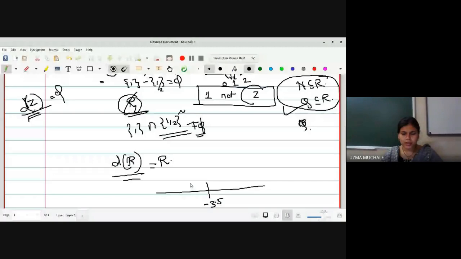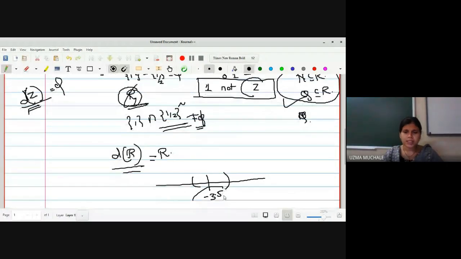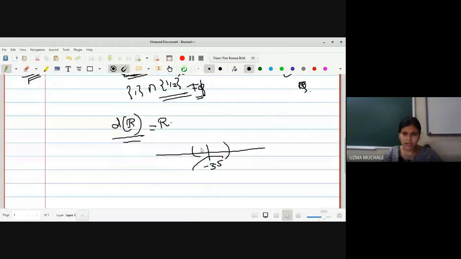For that, what do we have to consider? We have to consider an open interval, and then check whether there is another point except minus 3.5. Except minus 3.5 there are so many points of the real line here, infinitely many, rather an uncountable number of points, in this interval of the real line, right?